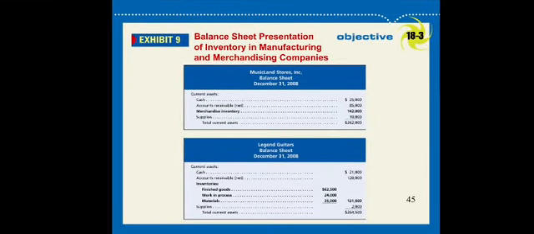So that is about the balance sheet. There are three types of businesses: service business, merchandising business, and manufacturing business. When you prepare the balance sheet, everything is the same except the inventory. A manufacturing business has three types of inventory. A merchandising business has only one type of inventory, but a service business has no inventory. A service business only has supplies.